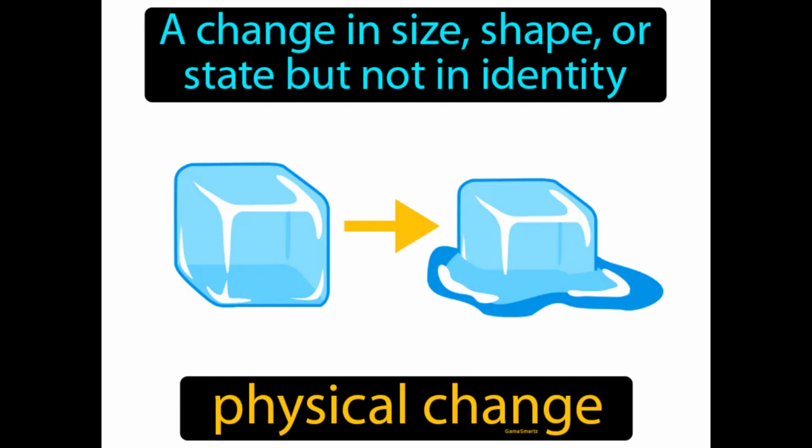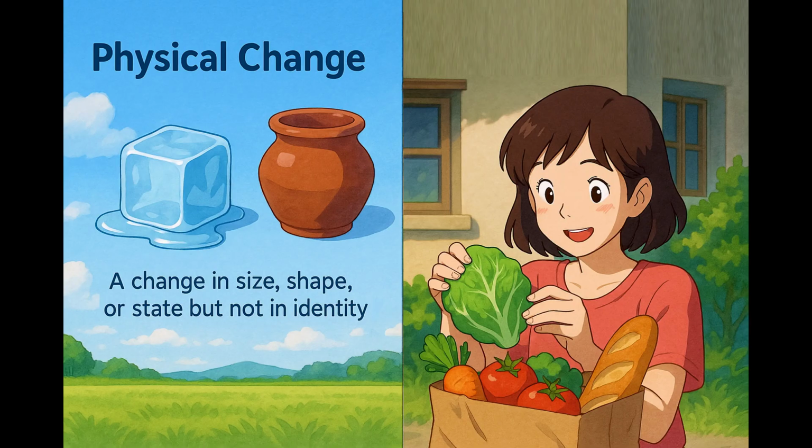A change in size, shape, or state, but not in identity. Physical change. In science, a physical change is when the form of matter is altered, but its substance remains the same. Imagine trying to fit all your groceries into a single paper bag, but realizing you need to rearrange them to make everything fit. This is similar to a physical change, where the items, like ice melting or clay being molded, might change form or arrangement, but remain the same at their core.